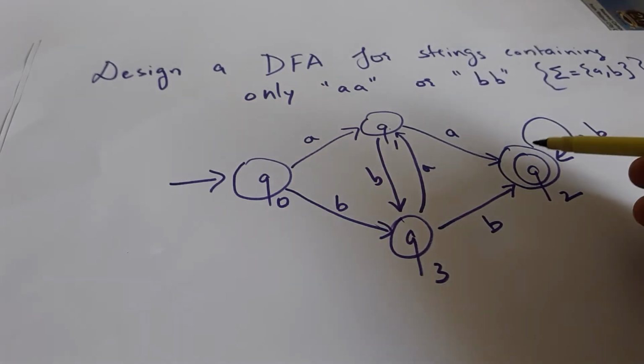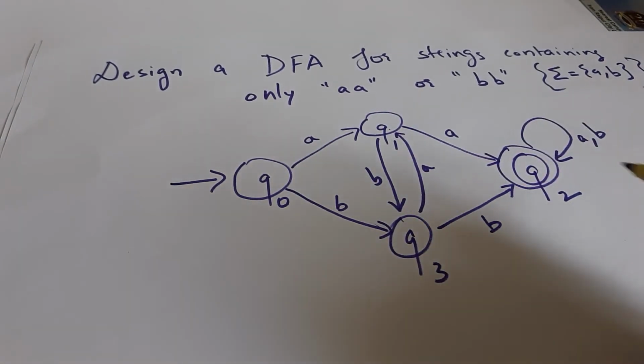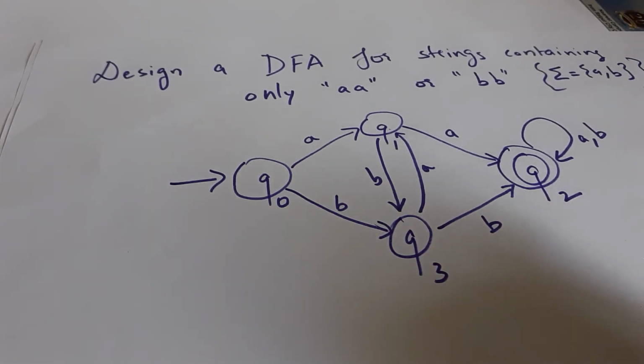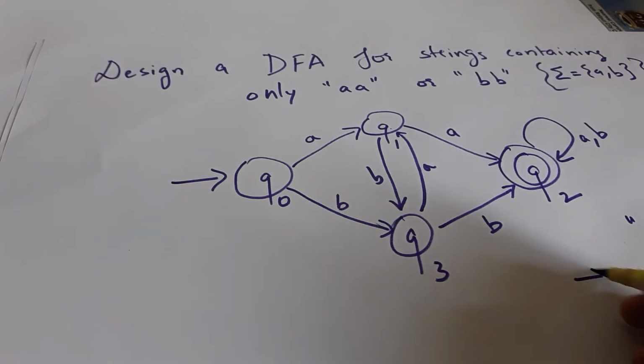So what we are getting here is, either you will be getting in the whole string double A, or you will be getting double B. And other than that, suppose in any of the strings we have to check whether it will get A, B, A. We'll check for this string where it will go.